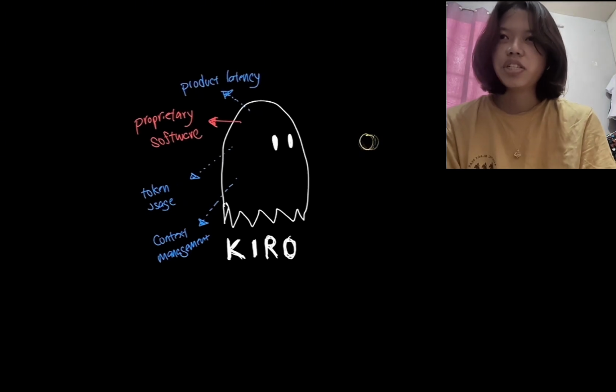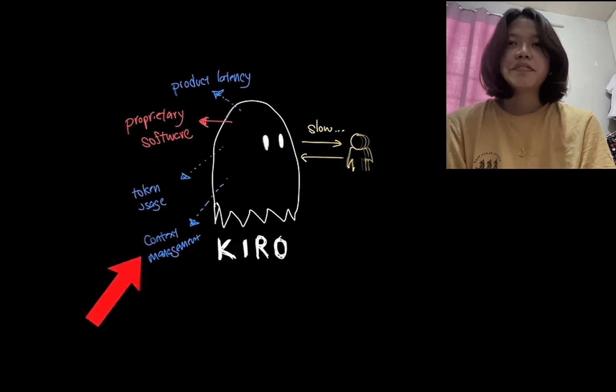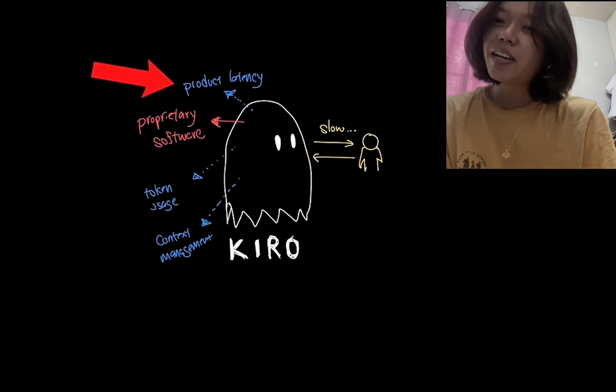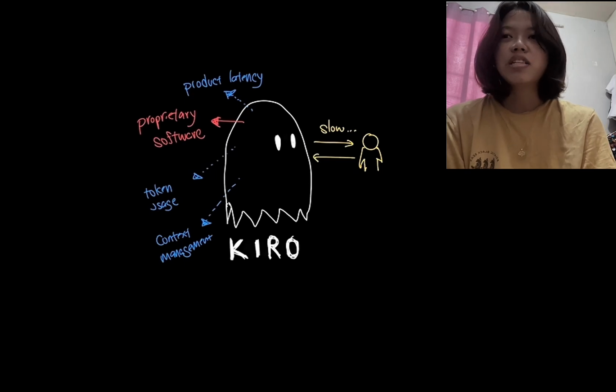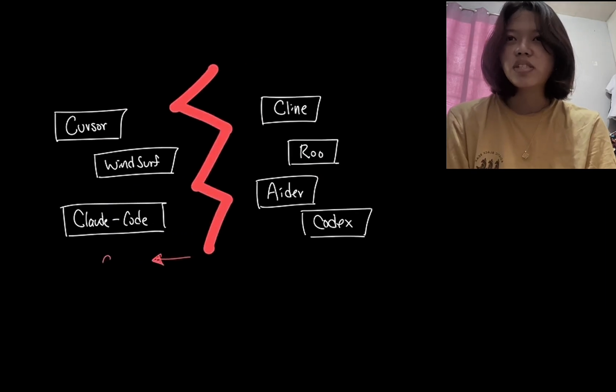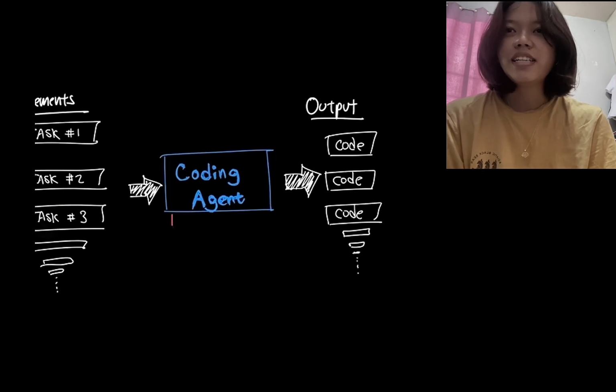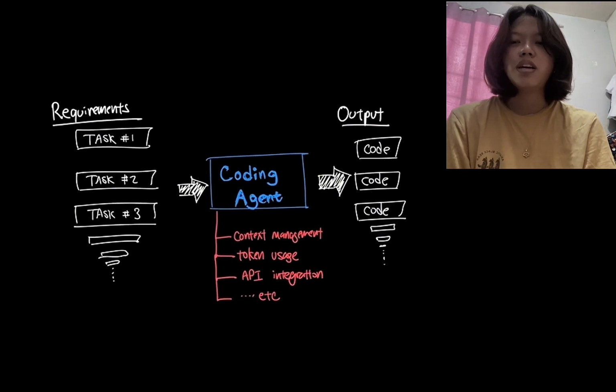And the next question is this: beyond the peripheral features like specs, steering, and hooks, how good is Kiro as a coding agent? Because while these features make the coding experience more enjoyable, what truly matters is the underlying agentic mechanism of the AI code editors.